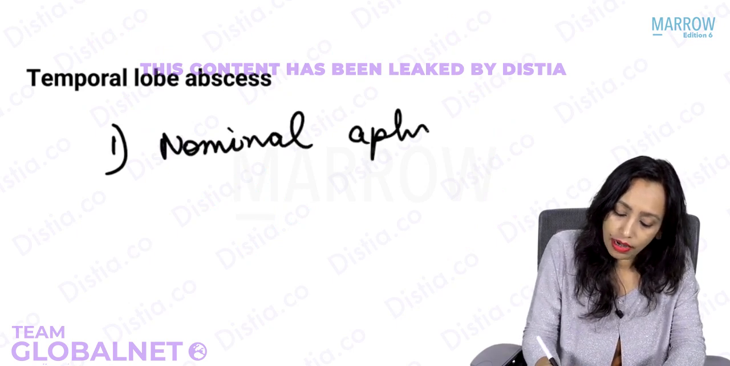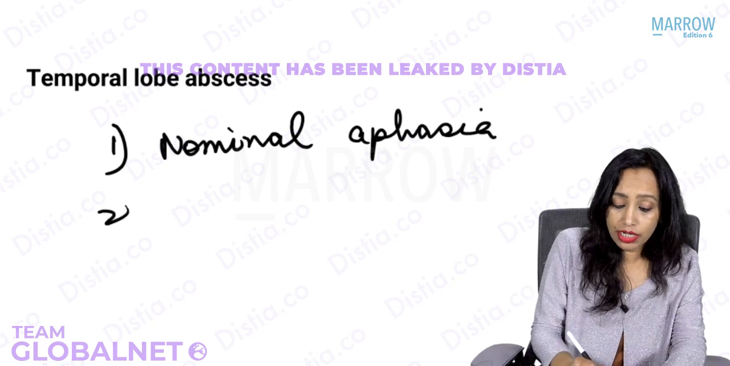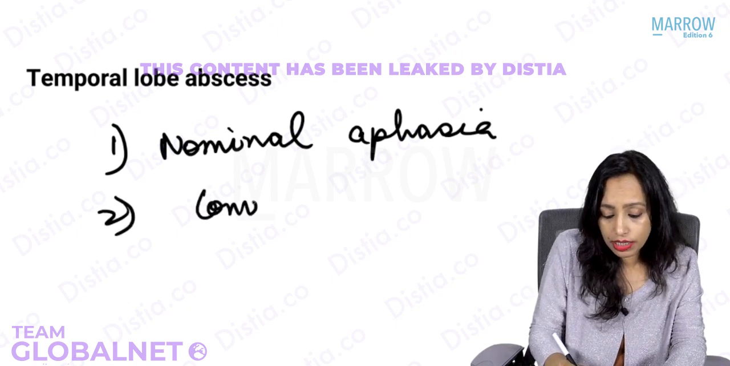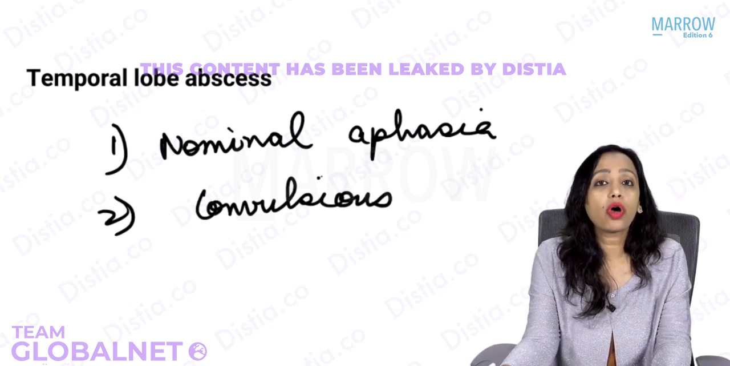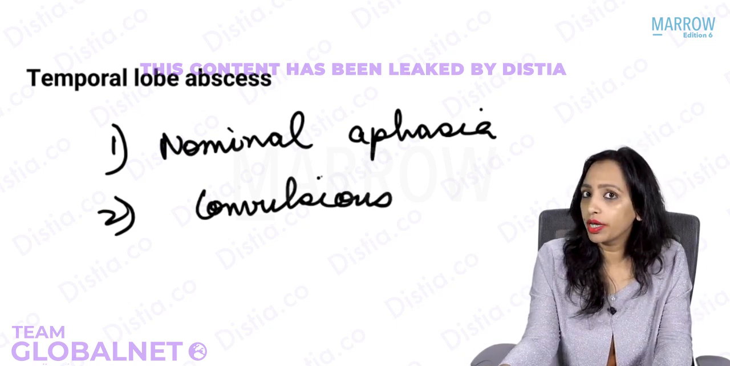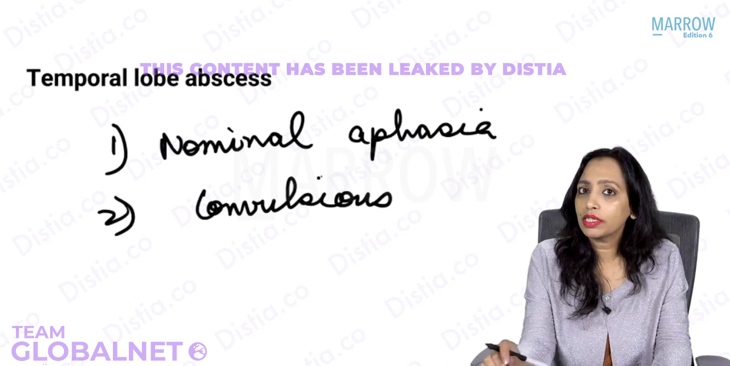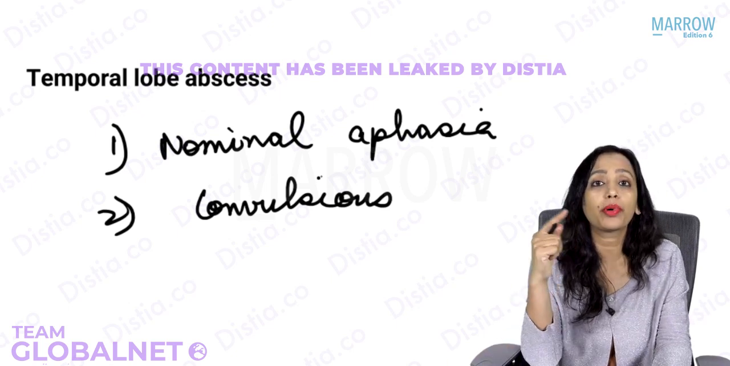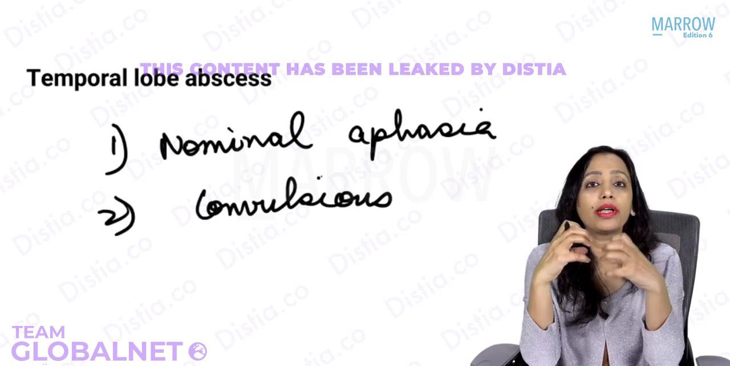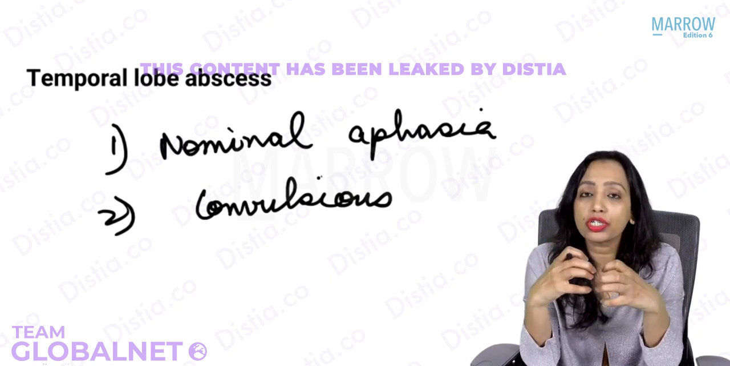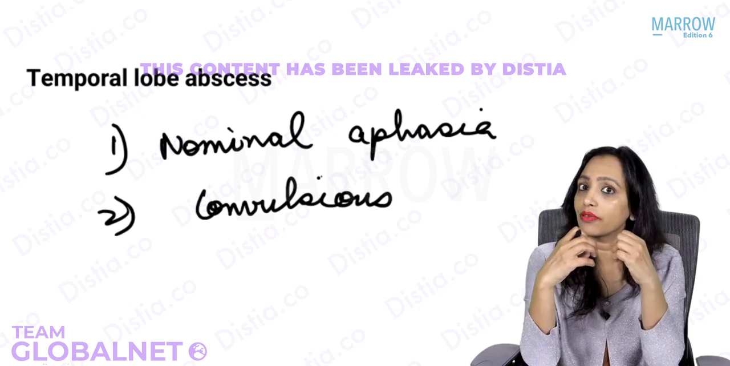Very, very important is fits, convulsions. Always in patients of convulsions, when the EEG is showing increased activity, it is increased activity in the temporoparietal lobe. So the temporal lobe is a very important area for the site of origin of convulsions, of fits. So yes, this is a very important feature.